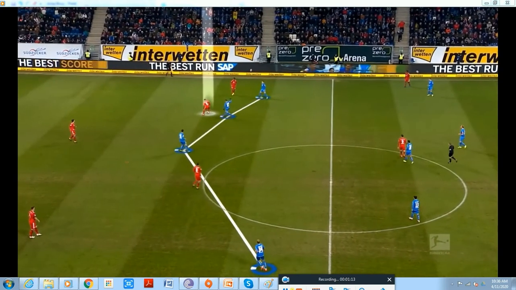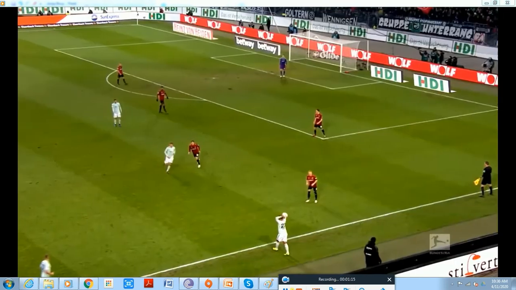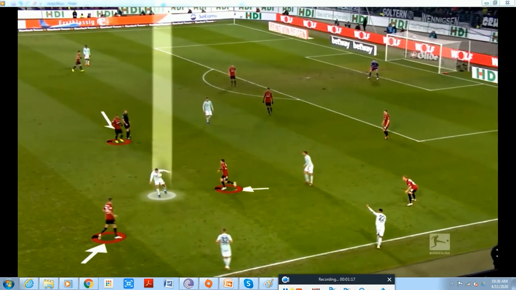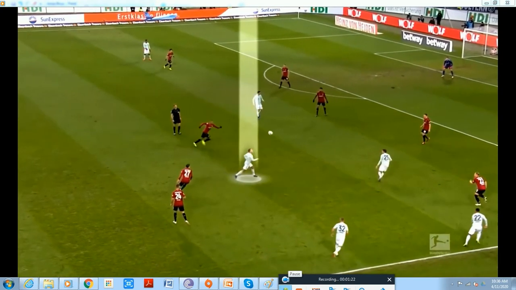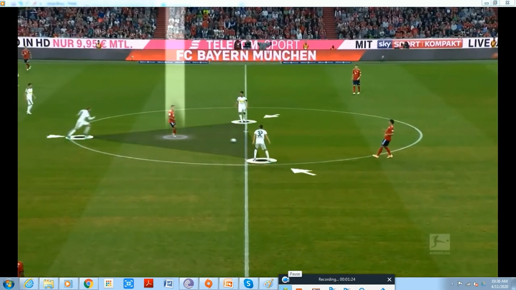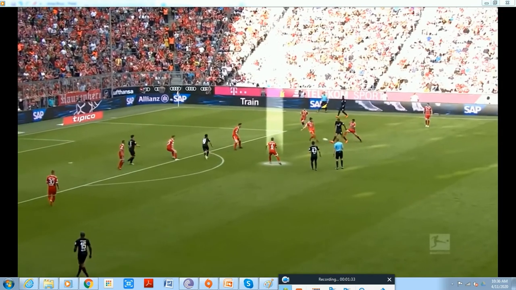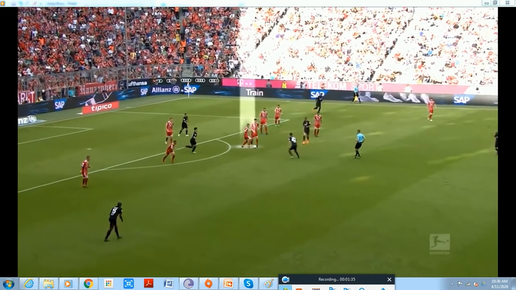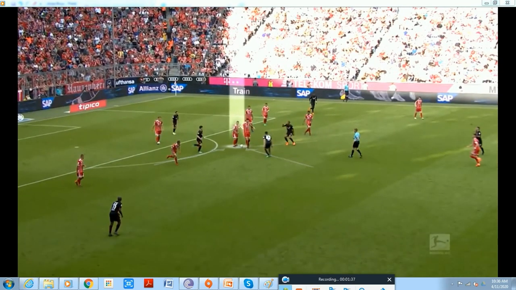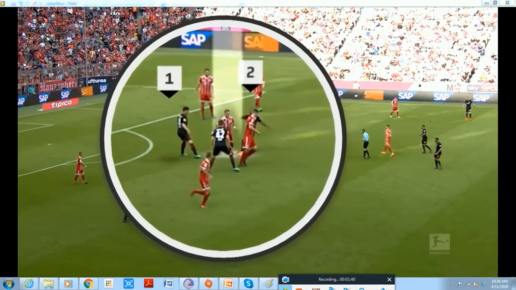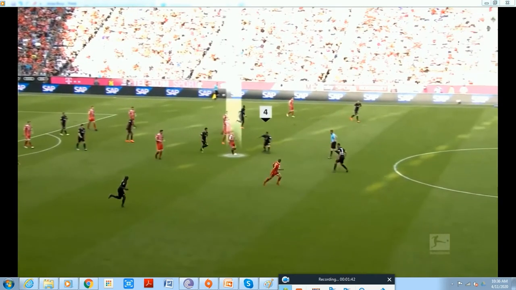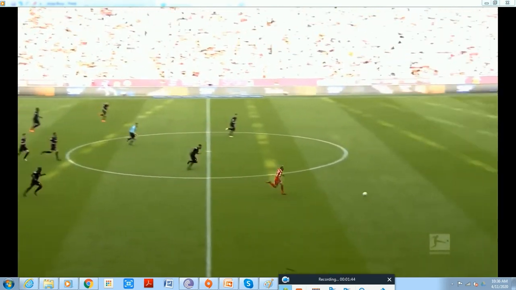Taking on the opponent, he consistently manages to overcome the first line of defence. Vision, composure and technique are just some of his defining features. Yet another example, Thiago is being hounded by three Gladbach players. Not even a second later, and he's free, almost impossible for opponents to lay a hand on. Too sure on the ball, too agile, he combines those attributes with impressive dribbling skills, a universal weapon in the build-up play.